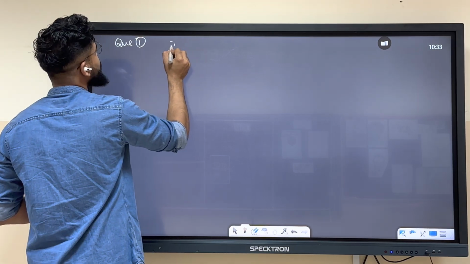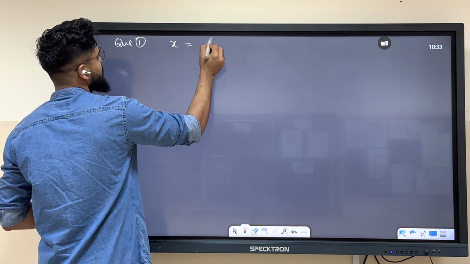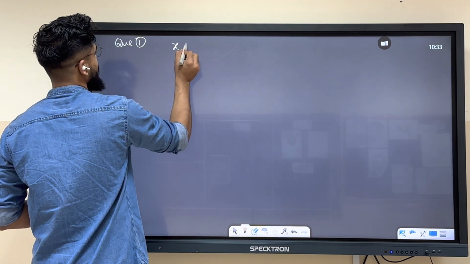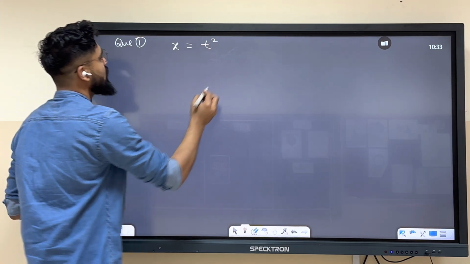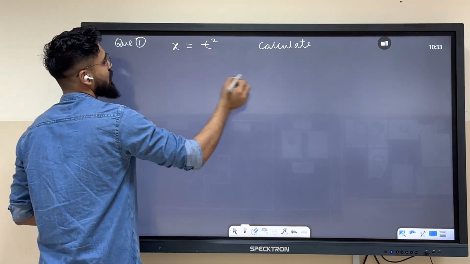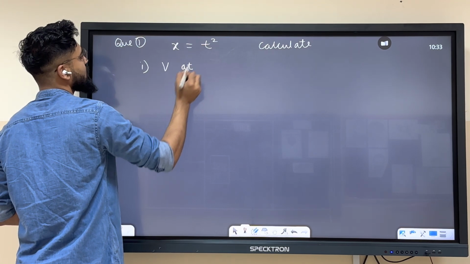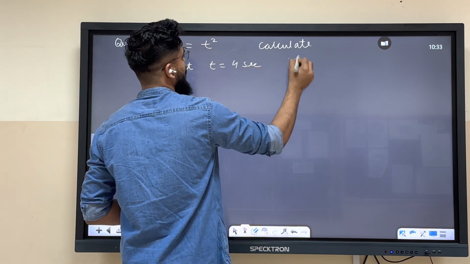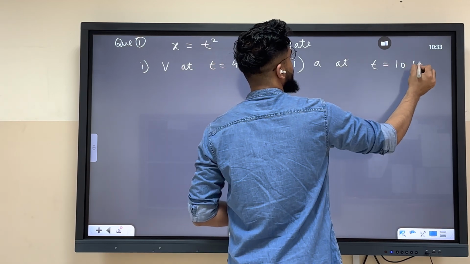If your displacement is given in this format, that is x equals t square, calculate first the velocity at t equals 4 seconds, and secondly the acceleration at t equals 10 seconds.